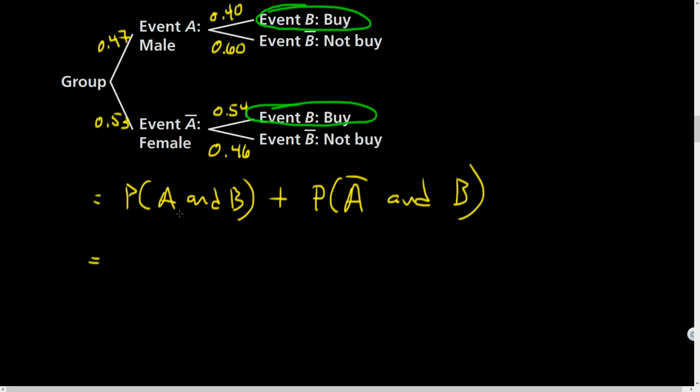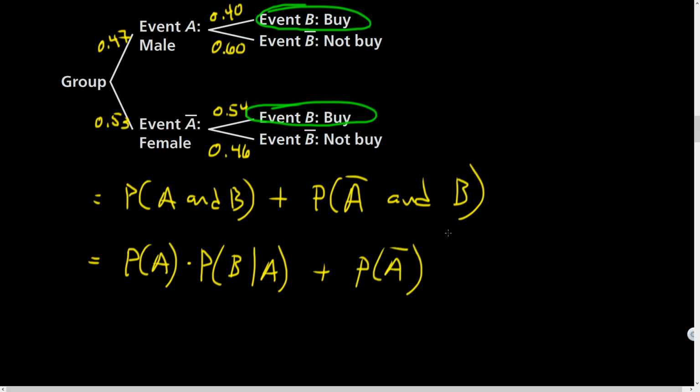So probability of A and B, well, it's going to be kind of multiplying probabilities, and these are dependent events because the males and females had slightly different preferences. So I'm going to do the probability of A, that they're a male, multiplied by the probability that they buy the drink given that they're male. And over here, probability that they're not male, and multiply by the probability that they buy the drink assuming they are not male.